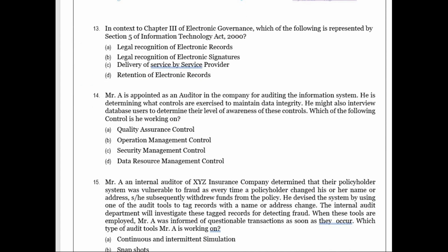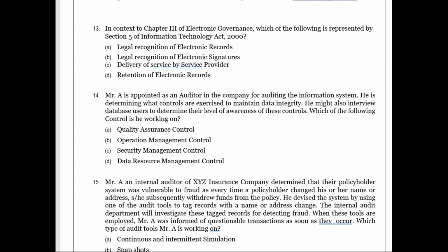Next question, question number 13. In context of chapter 3 of electronic governance, which of the following is represented by section 5 of Information Technology Act 2000? So what does section 5 show? It shows the legal recognition of electronic signature. It doesn't deal with legal recognition of electronic records, but section 5 deals with legal recognition of electronic signature.